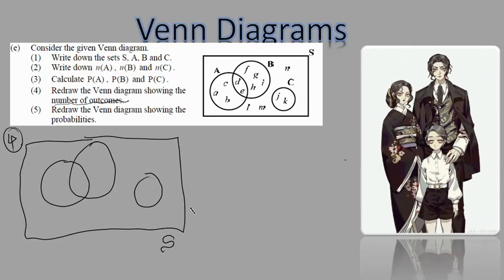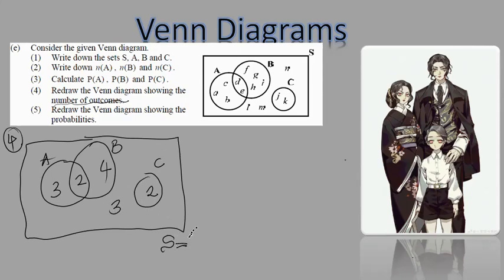Remember, you can write the S anywhere. This is event A, this is event B, this is event C. How many things are in event C? We have 2. How many things are in B alone? Well, we have 1, 2, 3, 4. I put a 4 here. How many things are in the intersection? I have 2 things. How many things are in A alone? I have 3 things. How many things are in the rest of the sample space? It's 1, 2, 3. So I put a 3 here.